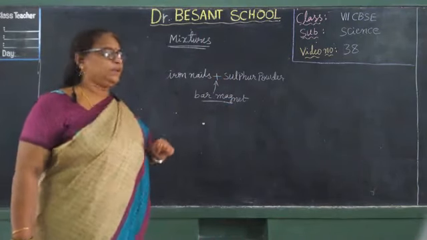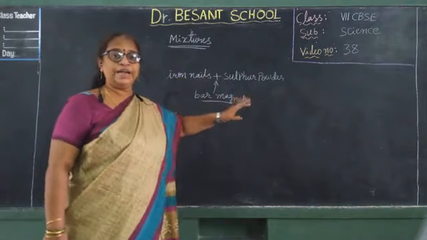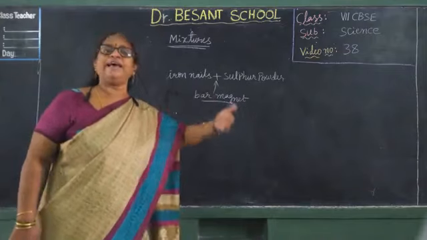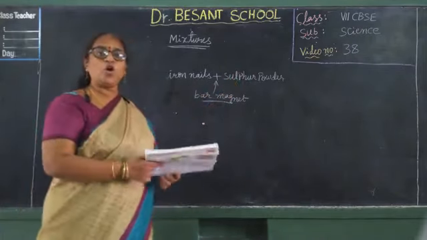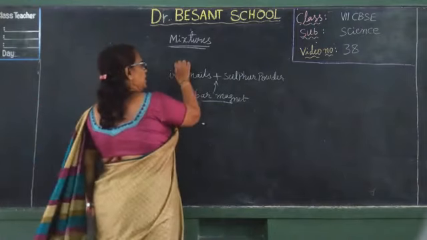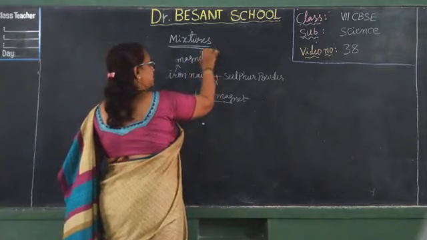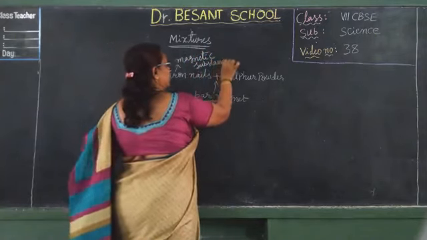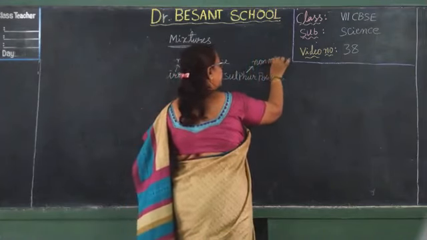Why did it happen like that? Because iron and sulfur did not get any new properties. Their old properties are retained. Iron is a magnetic substance, whereas sulfur is a non-magnetic substance.